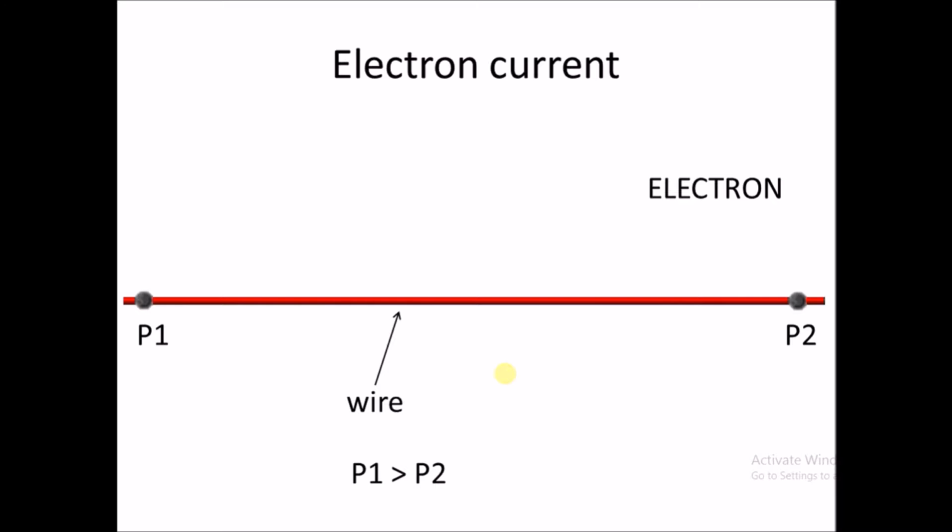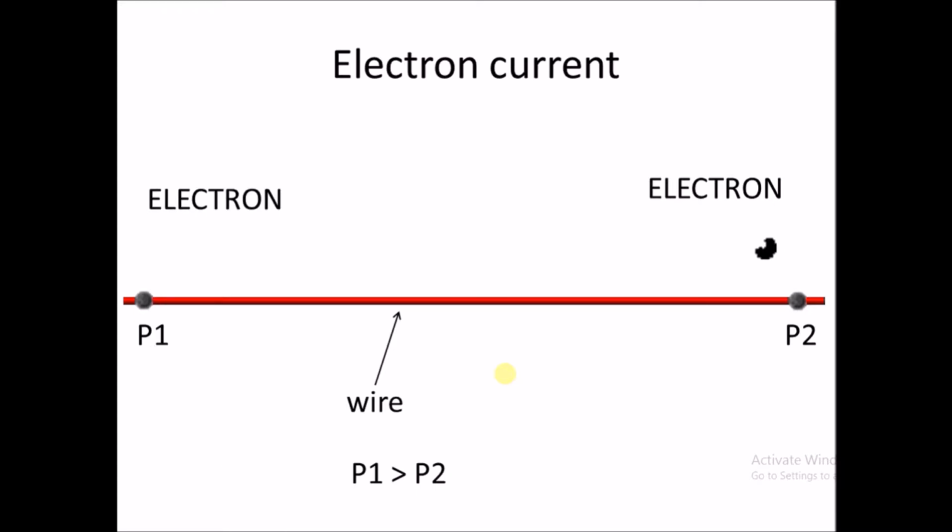So the electron will always flow, as discussed earlier, from the point at lower potential to the higher potential. The electron, denoted here by a black dot, originates from point P2, reaches point P1 and stops there.